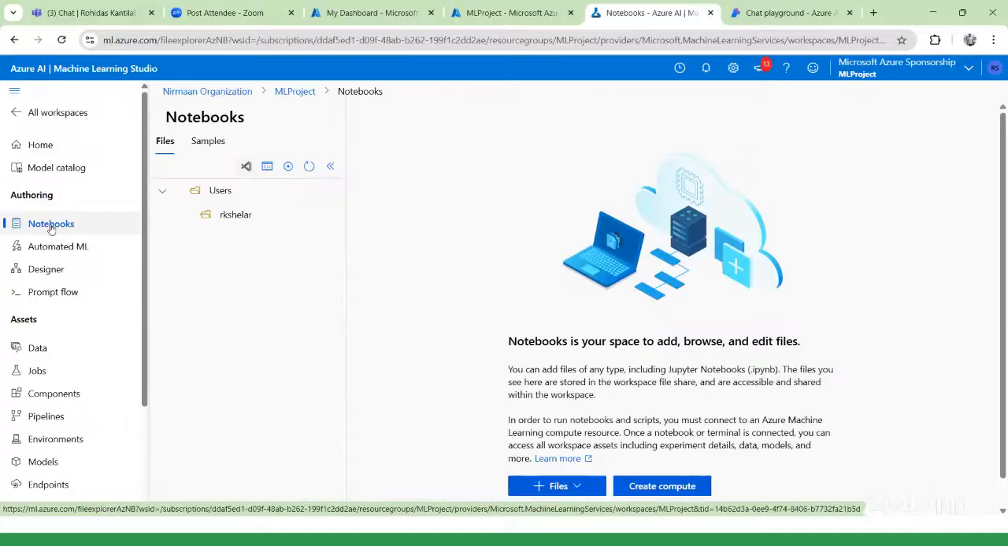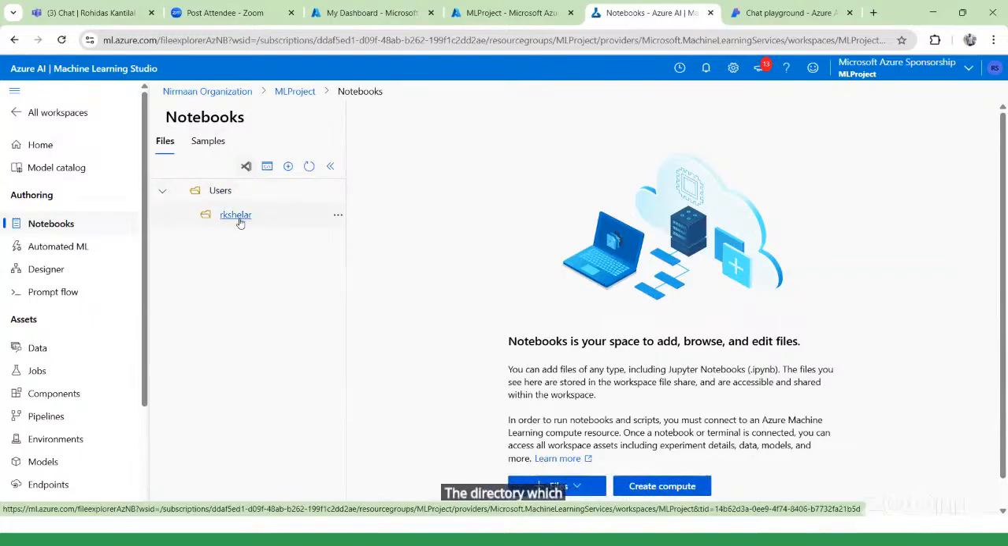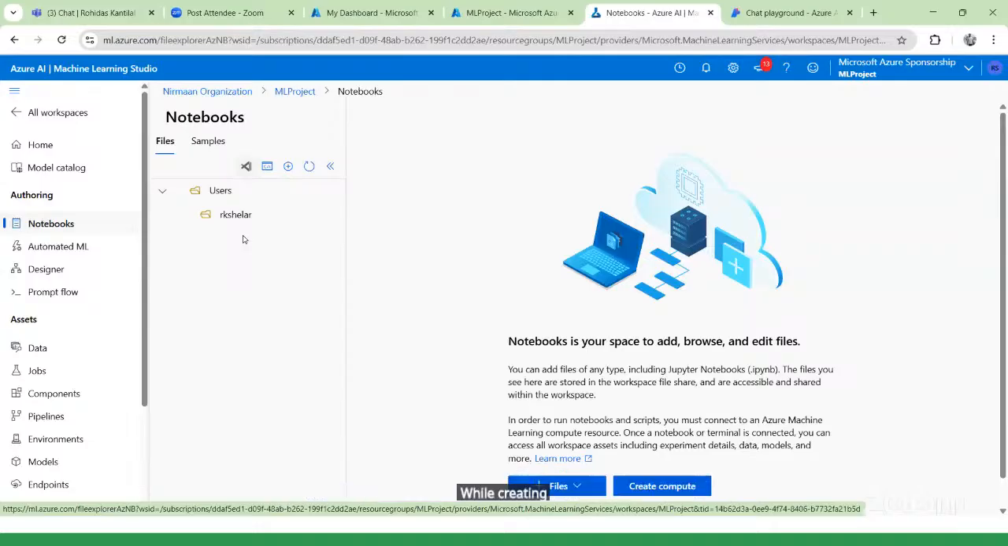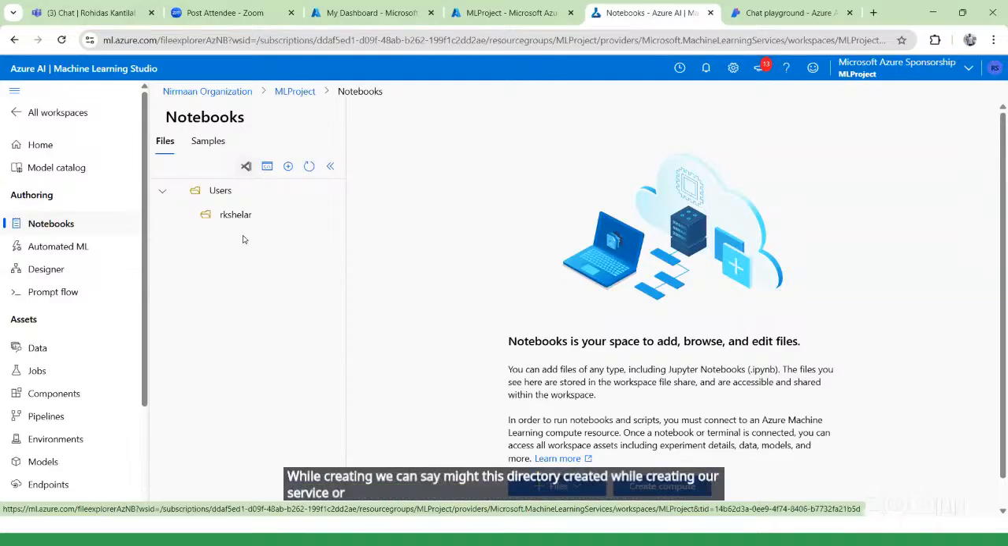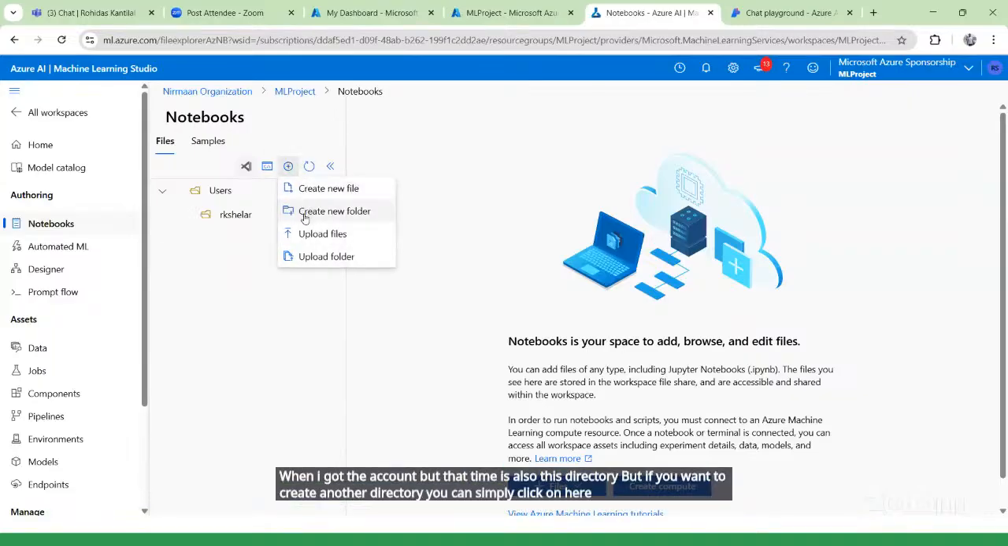Once we click on the notebook, here you can see the directory which is already created. Might this directory have been created while creating our service, or when I created that particular account. But if you want to create another directory, you can simply click over here, another folder. If you want to create another file, you can create your own files.